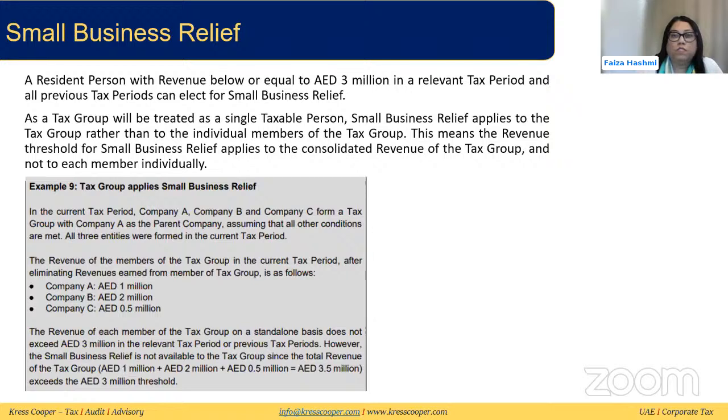Then we had also discussed small business relief. Small business relief is available where the revenue is below or equal to 3 million in a tax period. Now we will have to look at this at a group level, so we cannot look at the companies separately. Let's take the example here. Companies A, B and C are in a tax group. Company A has 1 million revenue, company B has 2 million, company C has 0.5 million. If you look at them separately, they will be meeting the condition for small business relief. But the tax group is treated as a single person, so we will have to consolidate. In this case, it will be 3.5 million, which is more than 3 million, so they cannot apply the small business relief for this particular tax group.